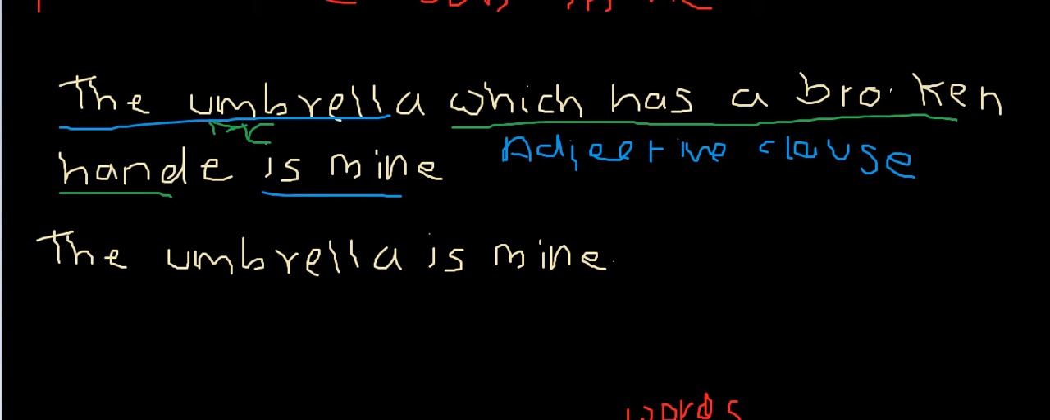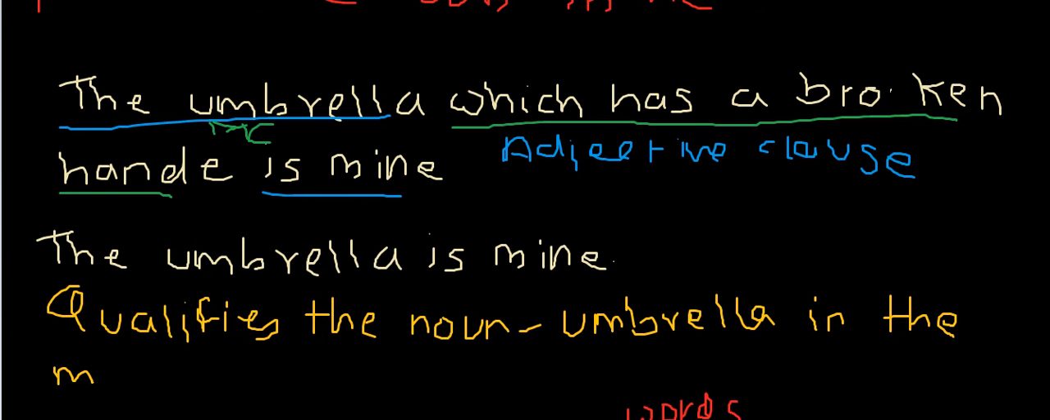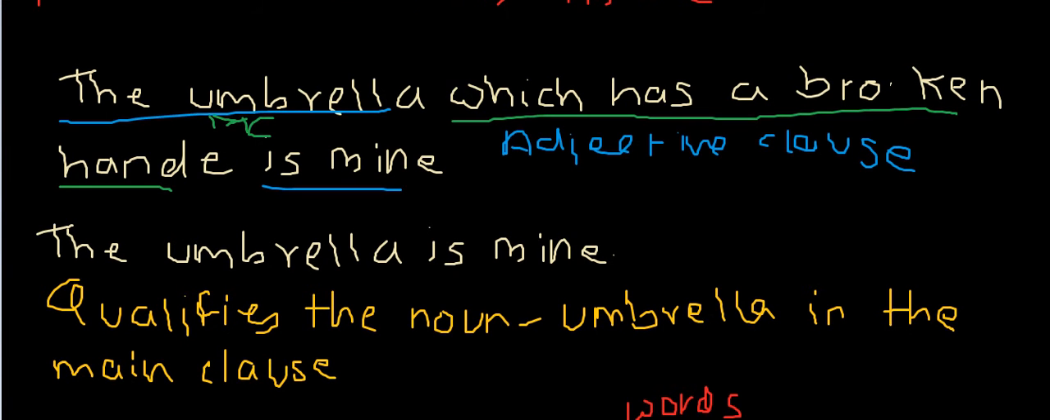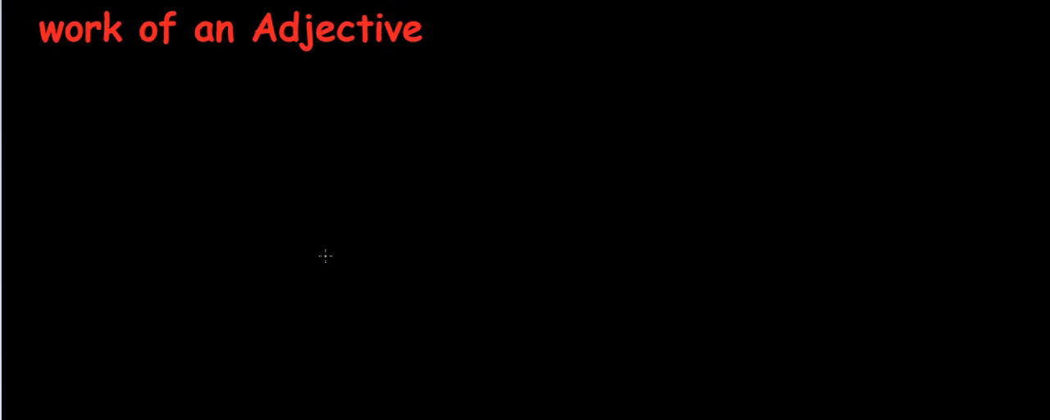So it qualifies the noun umbrella in the main clause. We have analyzed the sentence completely. We have split this sentence in two parts: the main clause, which is the umbrella is mine, and the adjective clause, which has a broken handle, and that adjective clause qualifies the noun umbrella.